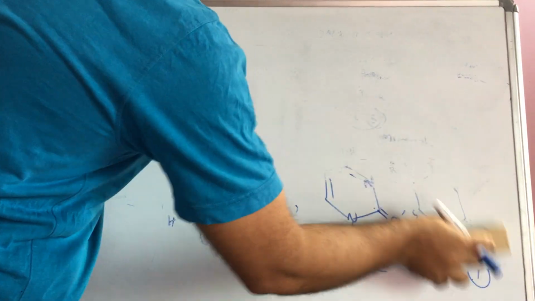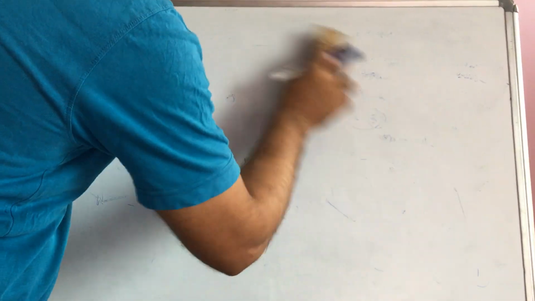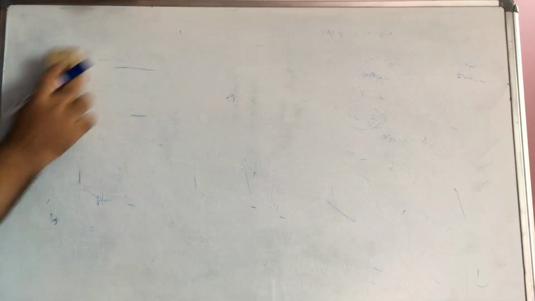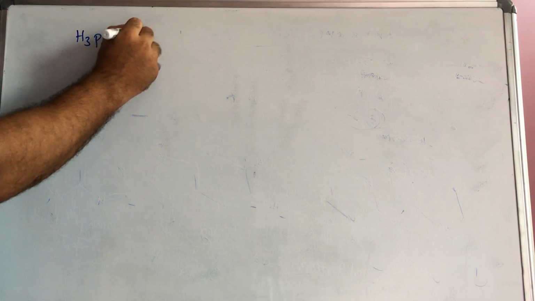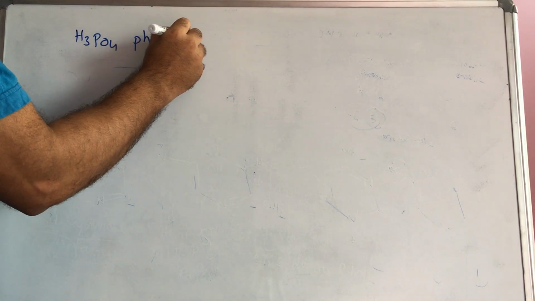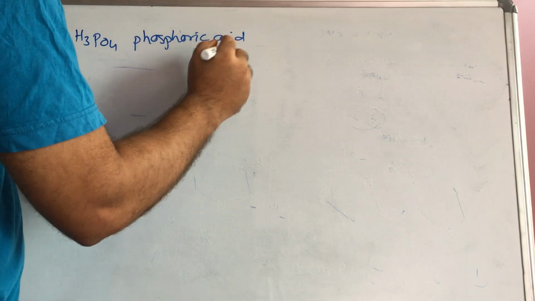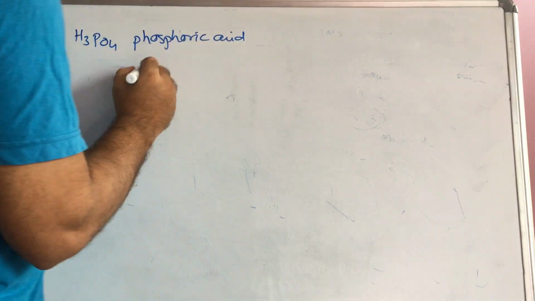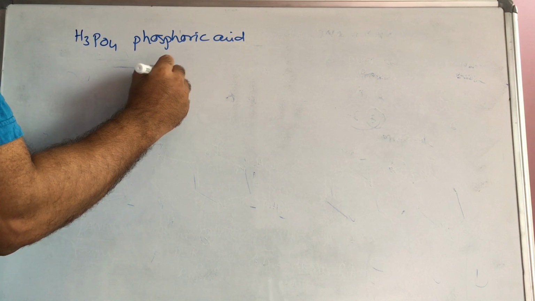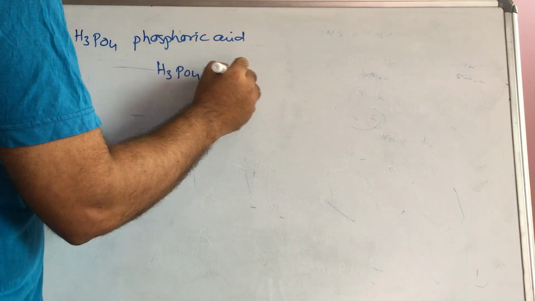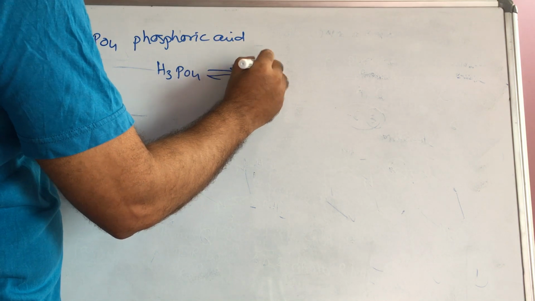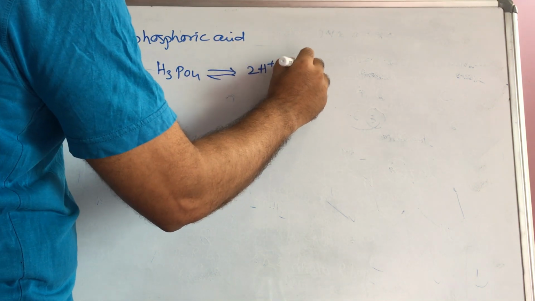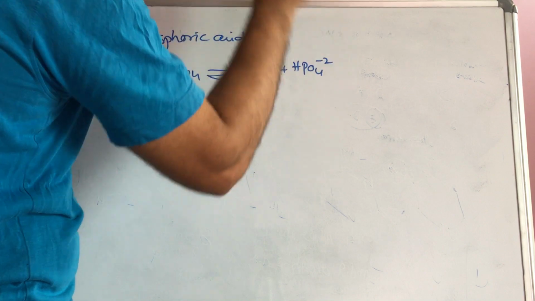First, we know phosphoric acid. What is phosphoric acid? H3PO4. This phosphoric acid can lose hydrogens like this: H3PO4 converting to 2H plus and HPO4 minus 2.